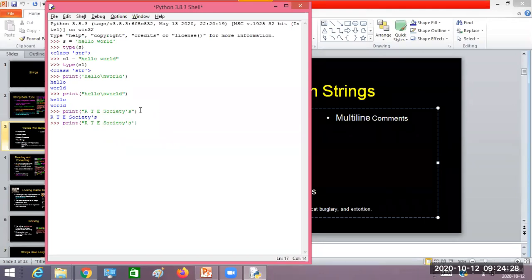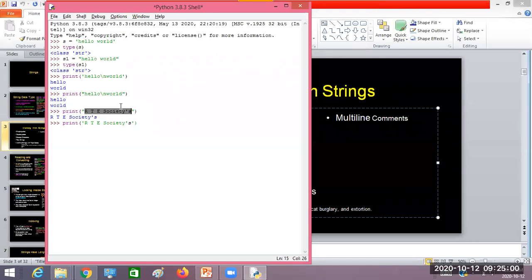But look at here now. If I write this single quote, now what is happening here? I could have used either single quote or double quote to enclose the string to be displayed. But now what happened? Here my content to be displayed is RTE societies, which is having a single quote as a character to be displayed in the text message.